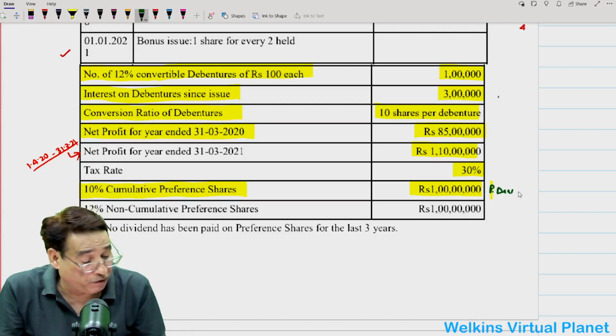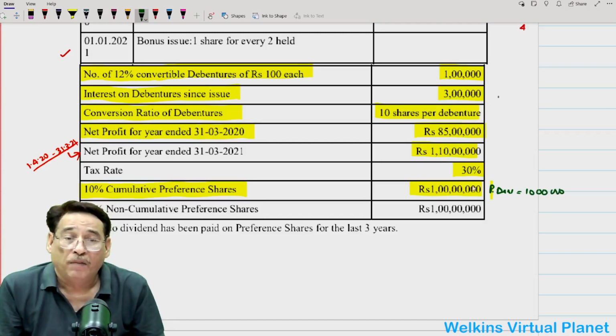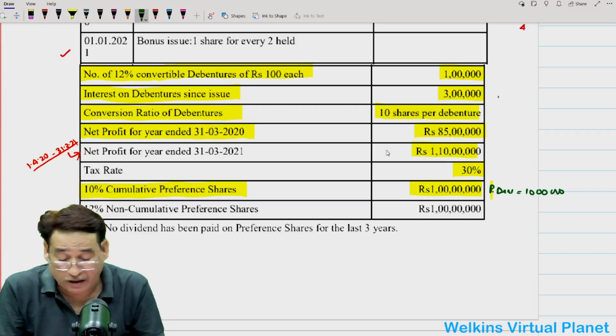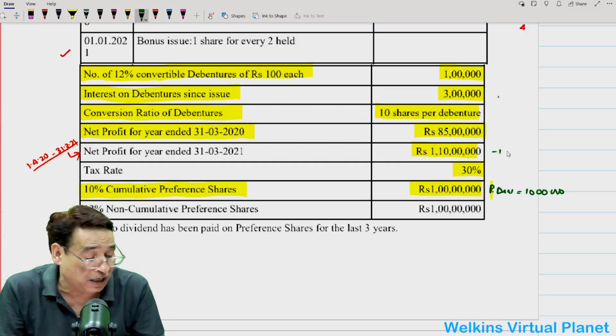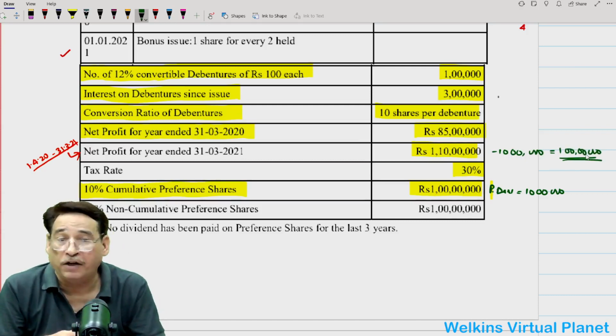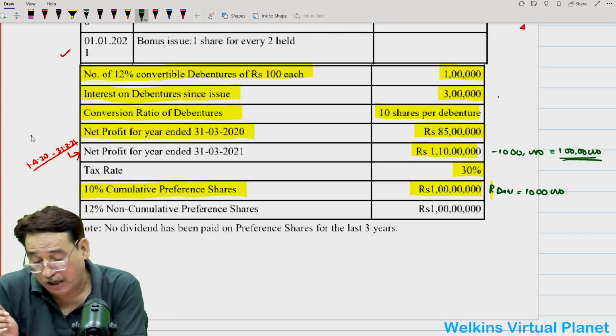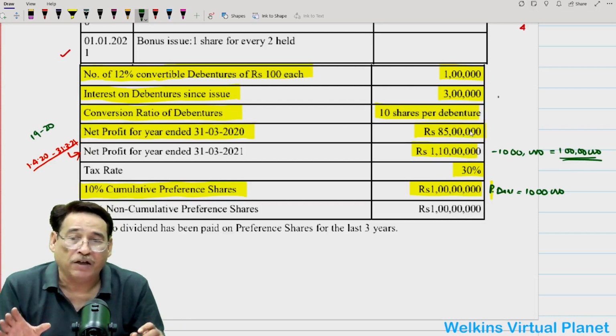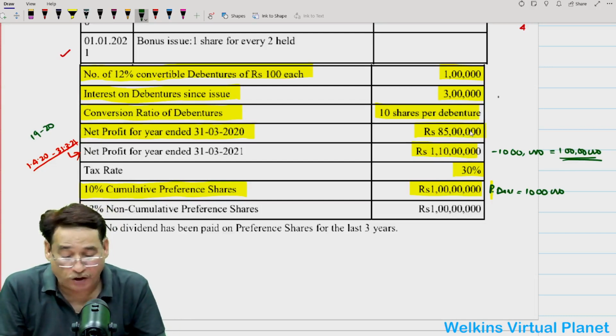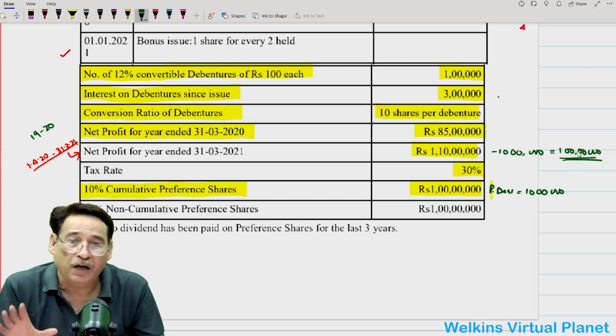The preference dividend is equal to 10 lakh, 10% of this figure, because net profit for the year is given as 110 lakh. So I am going to subtract this 10 lakh preference dividend to find the profit attributable to equity shares. So profit attributable to equity shares will be 100 lakh for the current year, and last year's profit is 85 lakh. What is the profit available to equity shareholders for the current year? Your answer should be 100 lakh.